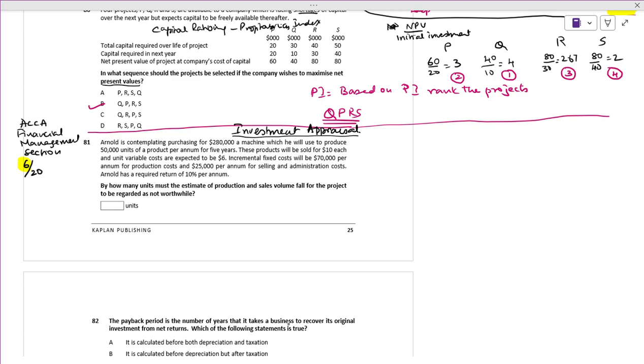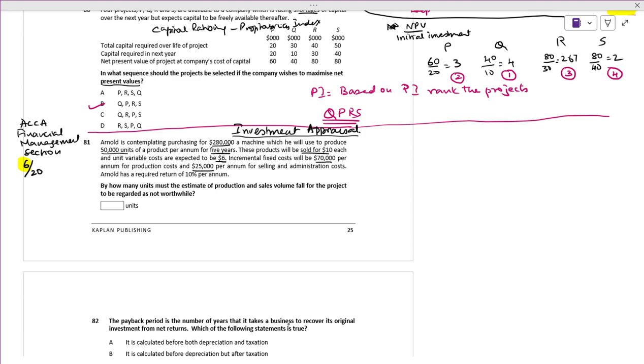What it says, Arnold is contemplating purchasing a $280,000 machine which he will use to produce how many units? 50,000 units of protection per annum. For how many years? 5 years. These products will be sold for 10 each. Selling price is how much? Selling price is 10. Variable cost is 6. Incremental fixed cost is how much? 70,000 per annum for production cost, and 25,000 for selling.